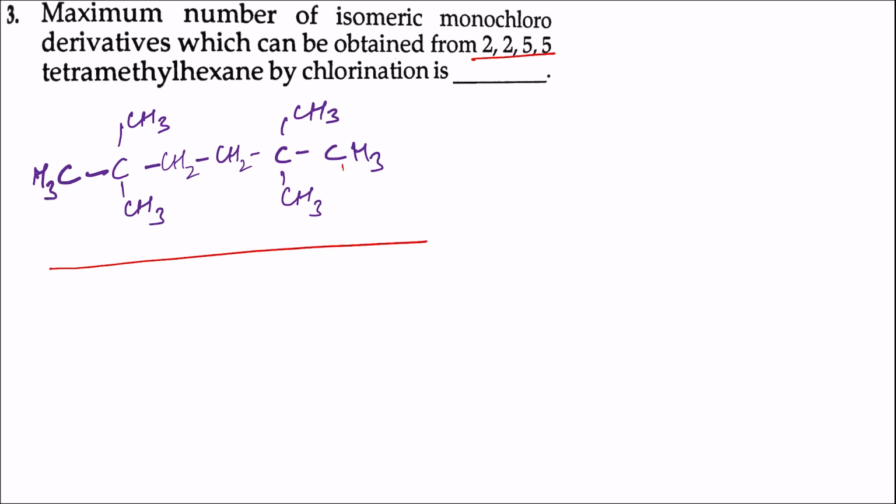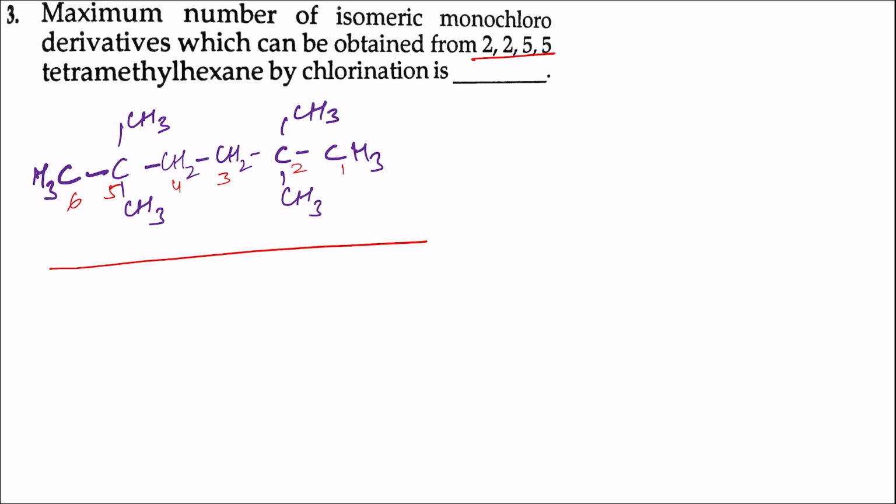Numbering the chain: 1, 2, 3, 4, 5, 6. 6 carbons, so hexane, and the second and fifth carbon have methyl groups. 2 methyl groups on the second carbon and 2 methyl groups on the fifth carbon. So how many isomeric monochloroderivatives can be obtained?